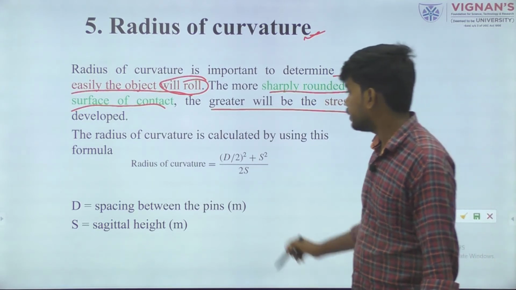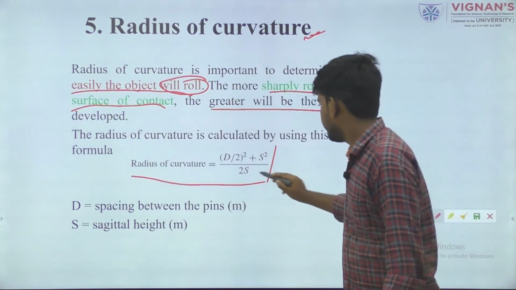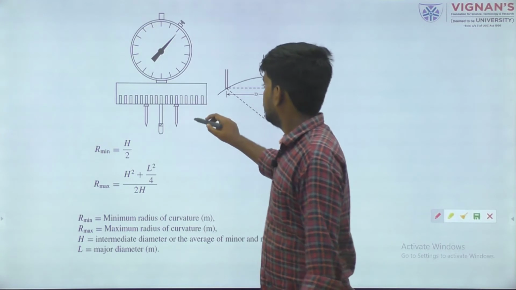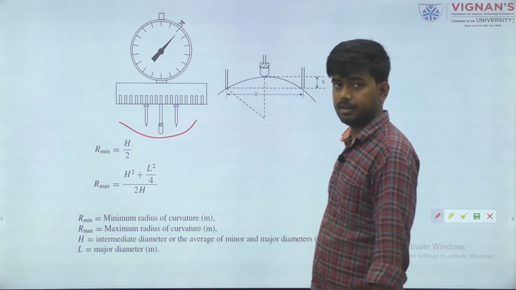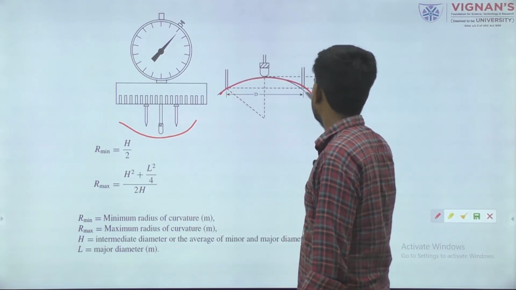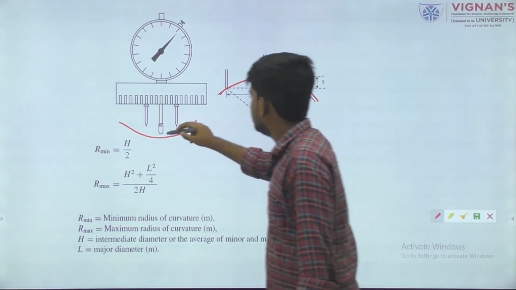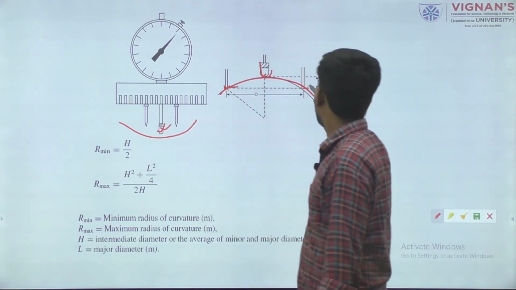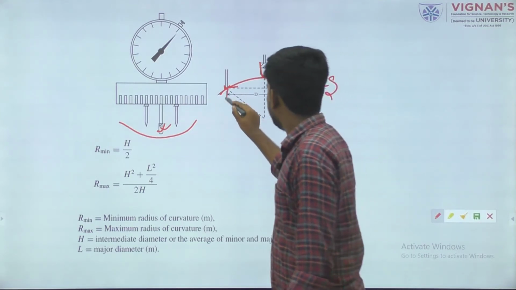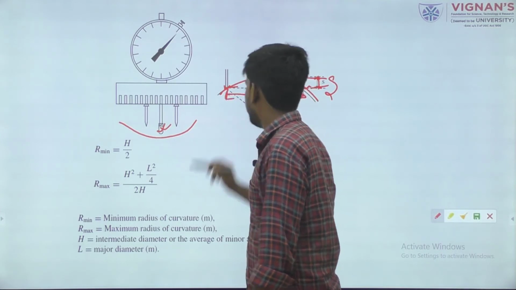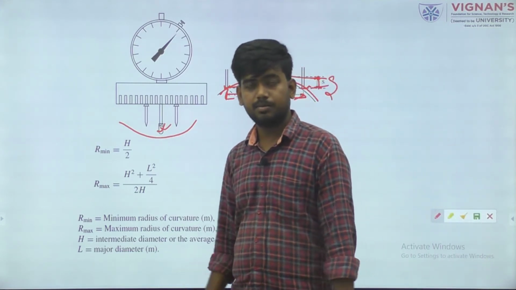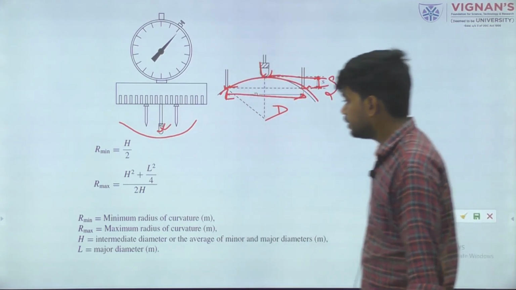So how will it be calculated? Radius of curvature may be calculated by this formula. This instrument is mainly used to determine the radius of curvature. Here is the curved surface, this is the instrument, this is the tip, and this is the pin. S means this height value and D means the diameter covered. That will give this radius of curvature. If you want to calculate the minimum radius of curvature, how can we calculate it?